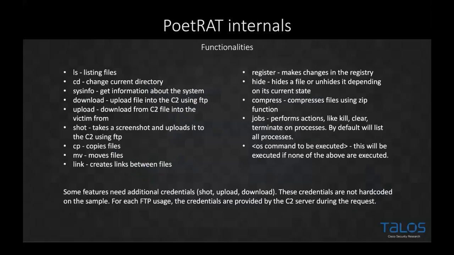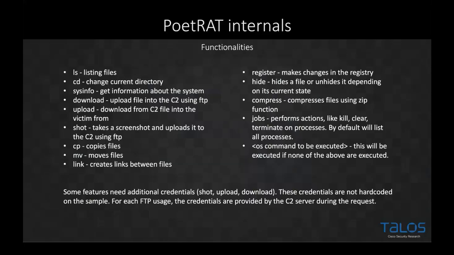So some of the functionalities of PoetRAT, I'll just pick a few at random. We've got sysinfo. Sysinfo is used to gather information about the system that PoetRAT is running on. Once it gathers this information, it's written to a file, and that file can then be passed to and from the C2, as we mentioned. We've got things like compress. So of all the files that we've maybe obtained from this host, we can compress those files using a zip functionality. We've got copy files, screenshots.